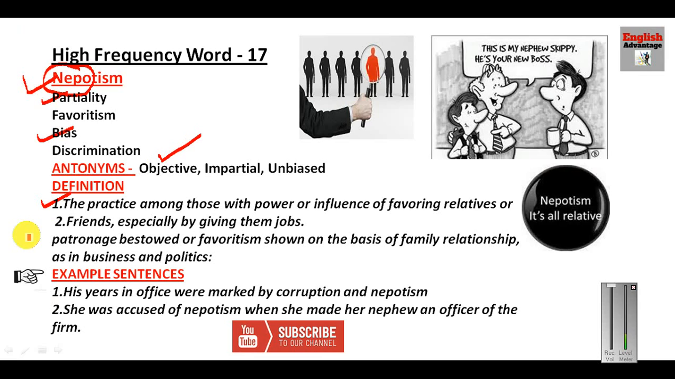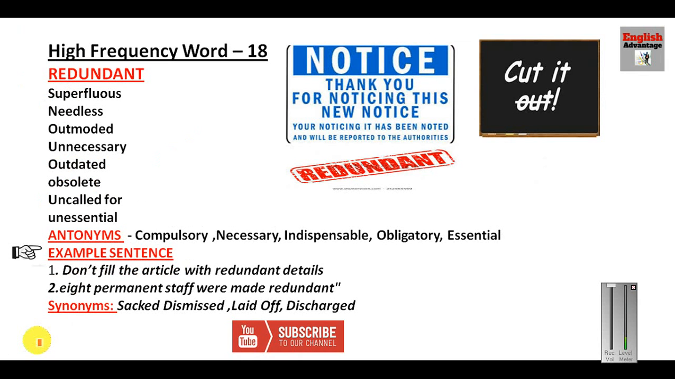Just see the sentences. The practice among those who have power or influence of favoring relatives or friends. This is the definition, and here I have given the example sentence. His years in office were marked by corruption and nepotism. Okay, so nepotism is all about favoring your relatives if you are in power. Let us see the next frequency word, redundant.